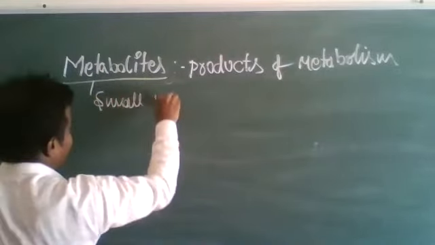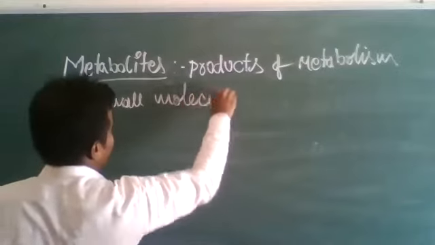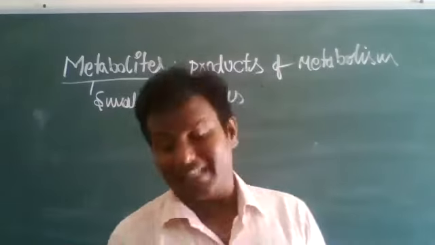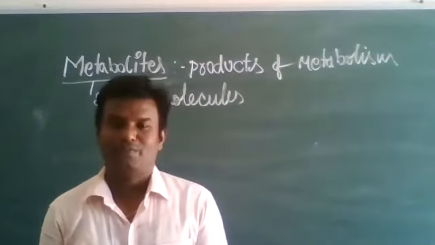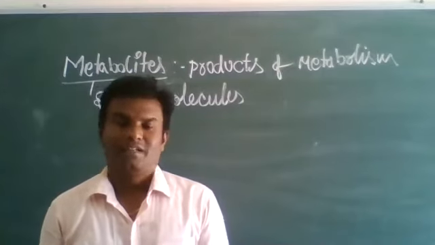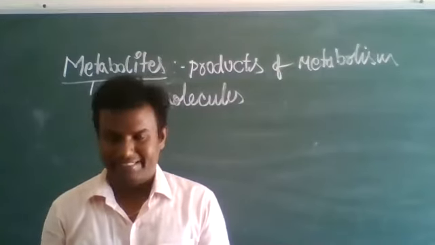The term metabolites refers to small molecules which are formed from the metabolic activities of the plants.